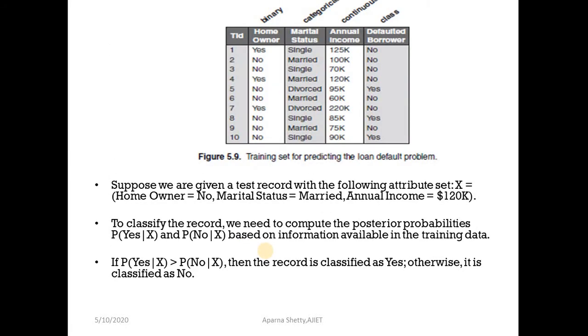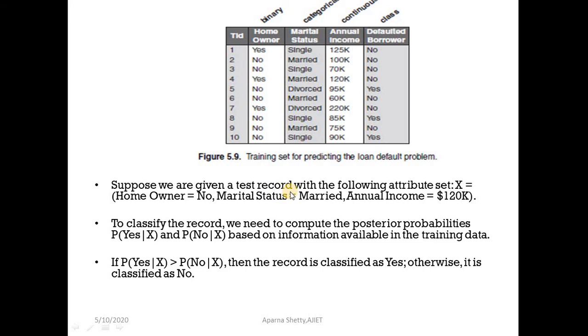Now let us consider this example. We have this training data, which we have already seen: homeowner, marital status, annual income. Based on these attributes, we will classify whether he is a default borrower or not. There are two classes here, yes and no. We can classify yes, he is a defaulted borrower, or no, he is not, based on the attribute values homeowner, marital status and annual income. So this is the training set for predicting the loan default problem.